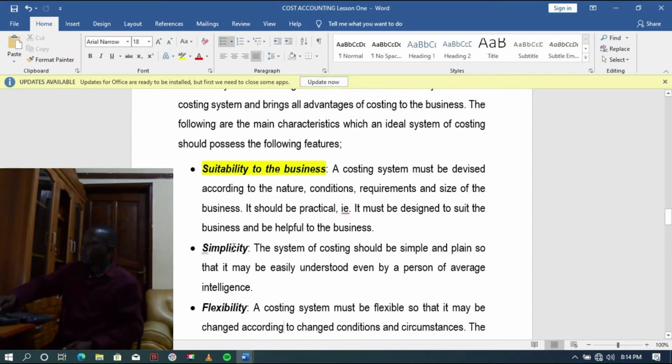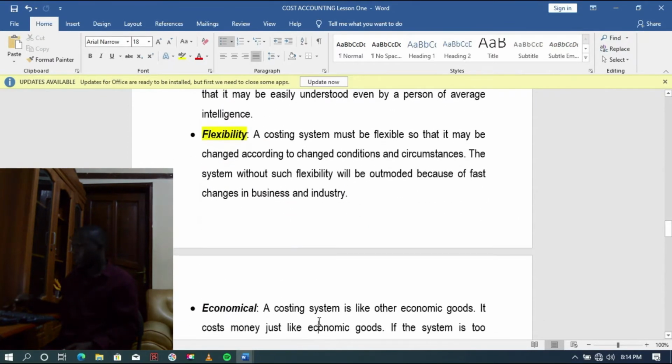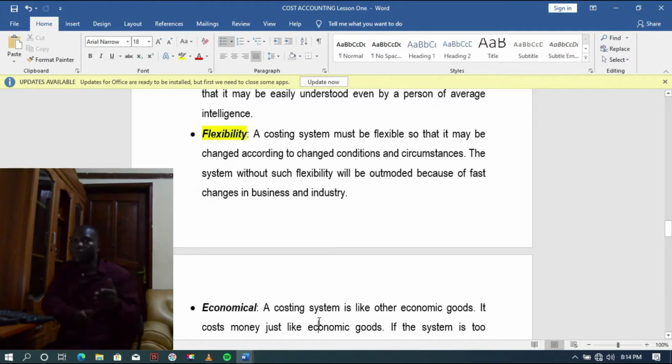Then simplicity. When it comes to operating the system, it should be easy to operate and should be understood even by a person having an average intelligence. So a lay person should be able to understand the system. Then flexibility. Your costing system should be adjustable according to the management's needs. It must be adjusted according to the requirements and the needs of management for efficient management of business costs.